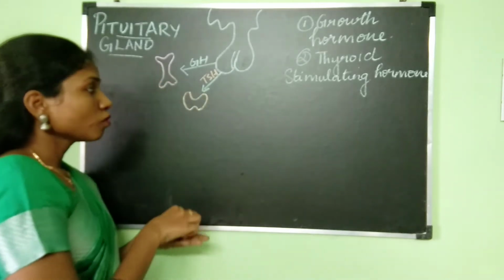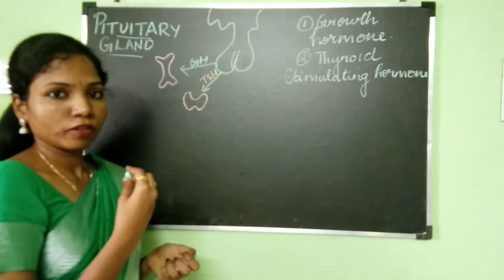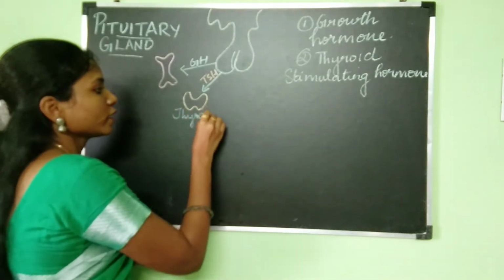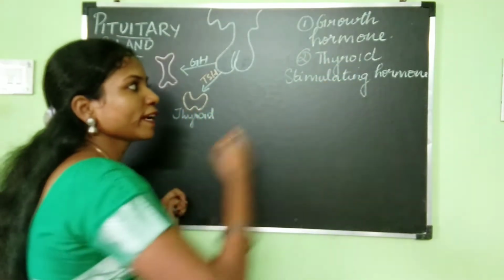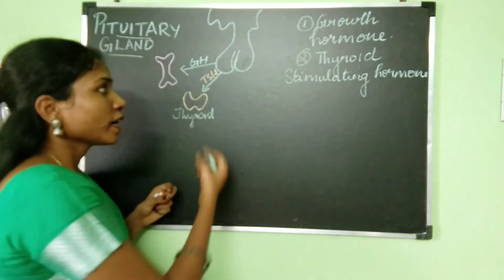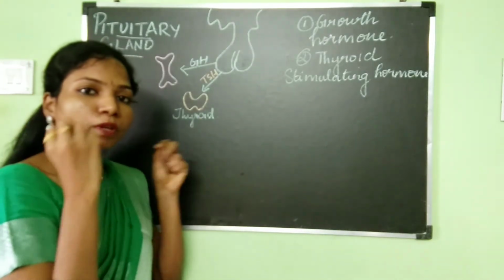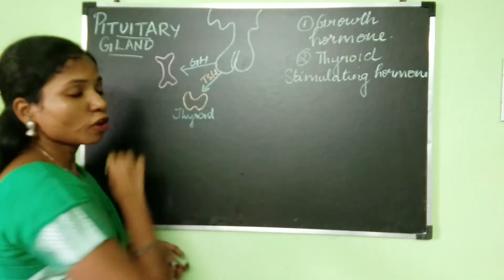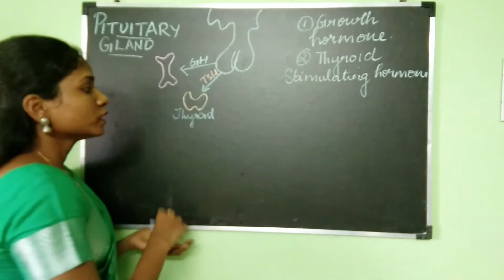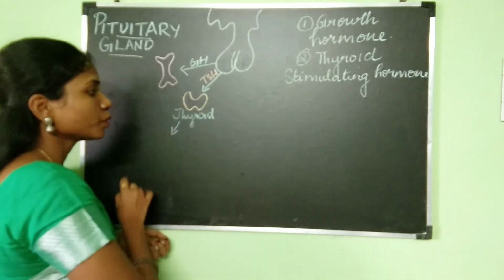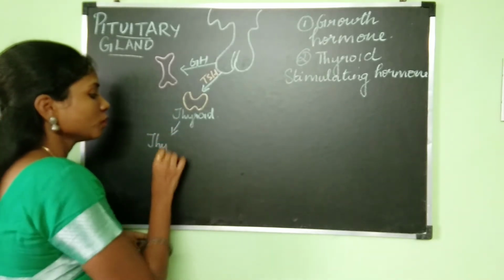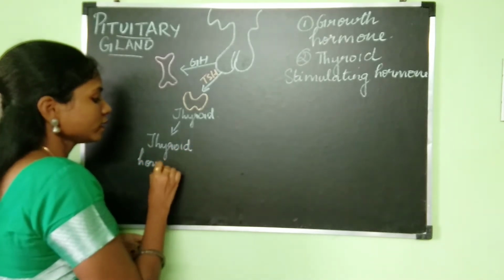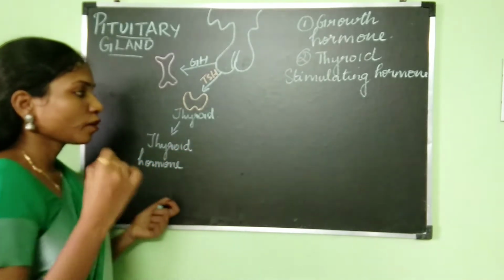So, you know that the thyroid gland is one more endocrine gland. So it will act on the thyroid gland. Thyroid stimulating: what is the meaning of stimulating? It is going to go there and stimulate the thyroid gland. So the thyroid stimulating hormone will act on the thyroid gland and stimulate it to produce the thyroid hormones.